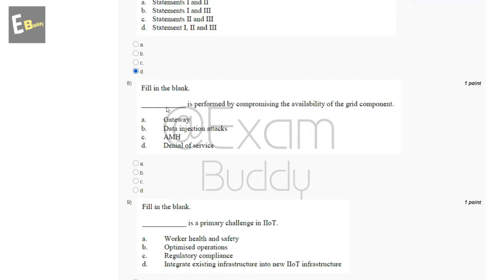Now let's go to our question number 8. Fill in the blank. Dash is performed by compromising the availability of the grid component. So these are the options, and the answer of our eighth question is D, denial of service.